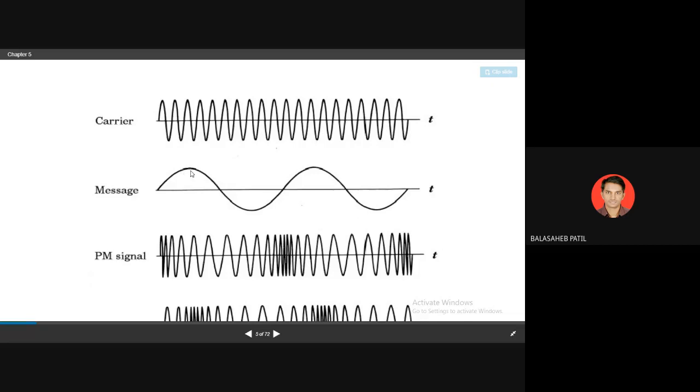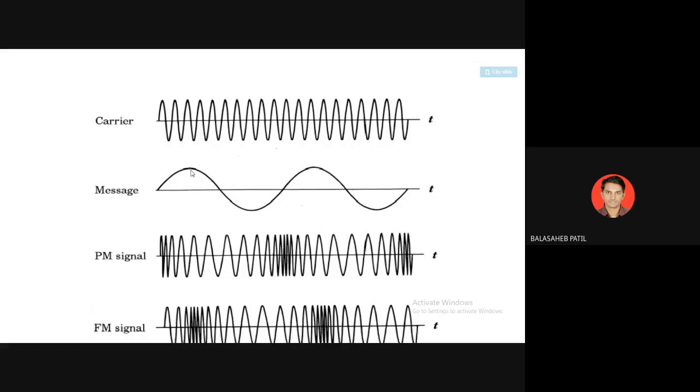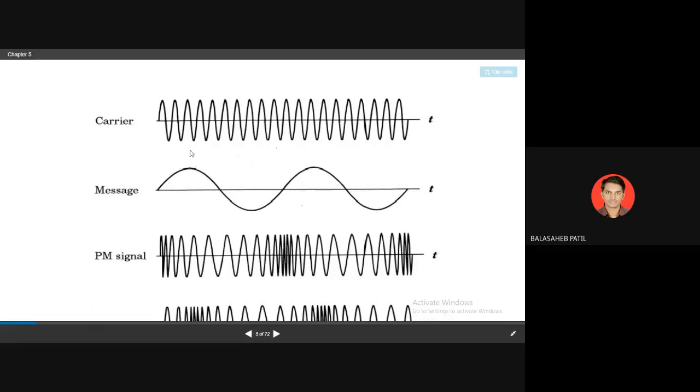Whenever there is a maximum instantaneous value, during that time the frequency will be maximum. Whenever there is a minimum instantaneous value, there is a minimum frequency, right? So if you check this part, you are getting the maximum deviation. At this point you are getting the minimum deviation, right?